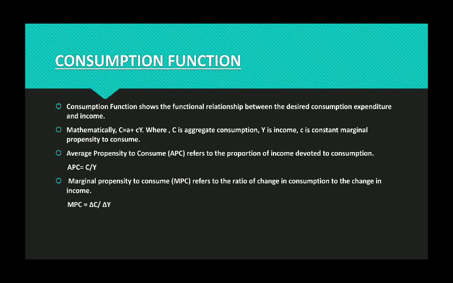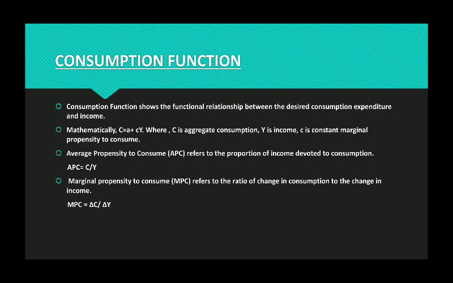That is being understood by MPC. Similarly, what is APC? APC is average propensity to consume, which simply refers to the proportion of income devoted to consumption. Like if your income is 100 rupees and you are consuming 60 rupees out of that, then APC is 60 by 100, that means 0.6. That means 60% of the income is devoted to consumption. So basically this is nothing but a simple proportion of income which we spend on consumption.